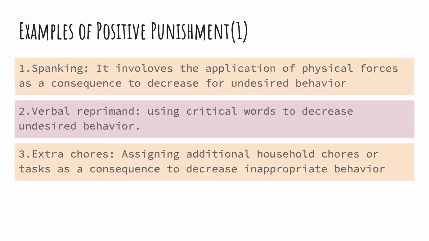Spanking involves the application of physical force as a consequence to decrease undesired behavior. Verbal reprimand uses critical words to decrease undesired behavior. Extra chores is assigning additional household chores or tasks as a consequence to decrease inappropriate behavior.